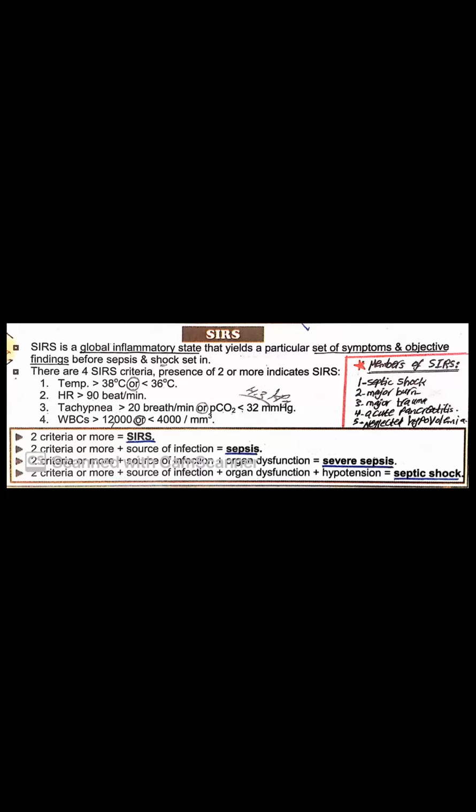Two criteria of these four can indicate systemic inflammatory response syndrome: temperature more than 38 or less than 36, heart rate more than 90, tachypnea with respiratory rate more than 20, and TLC more than 12 or less than 4. Okay, then two criteria can diagnose systemic inflammatory response syndrome. With infection, it becomes sepsis. With organ dysfunction, it becomes severe sepsis. Add hypotension over them, it will become septic shock.